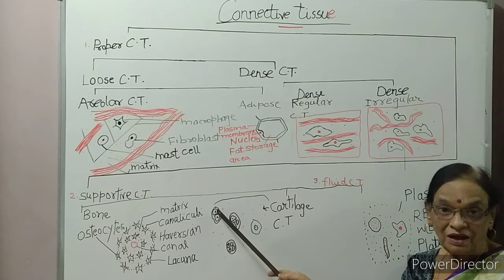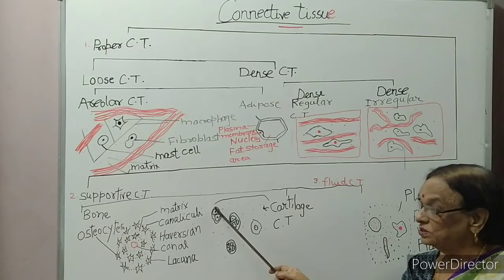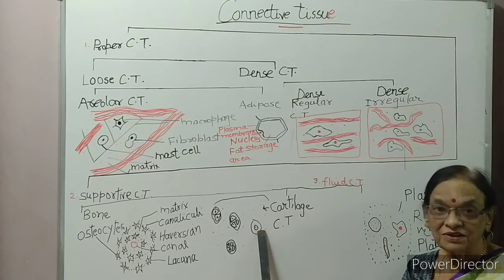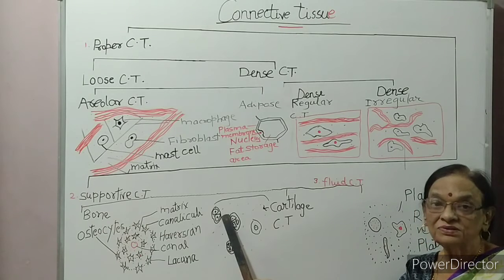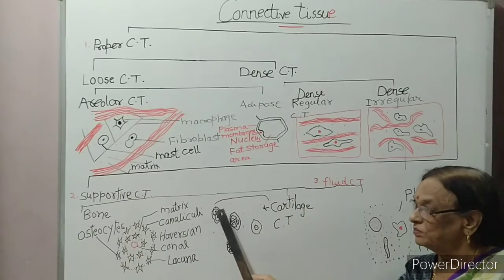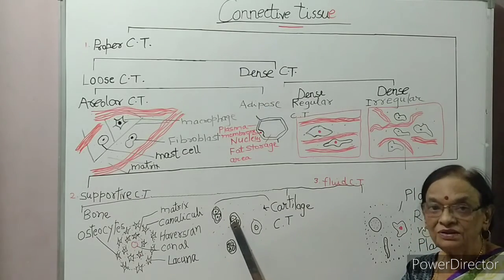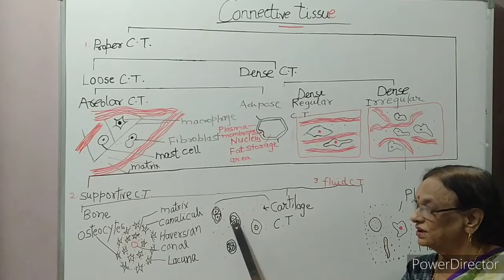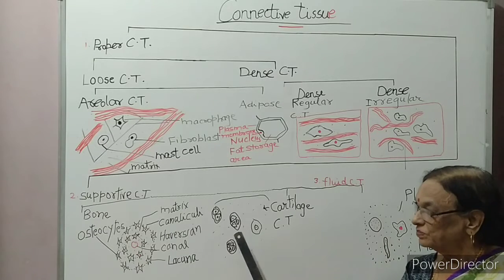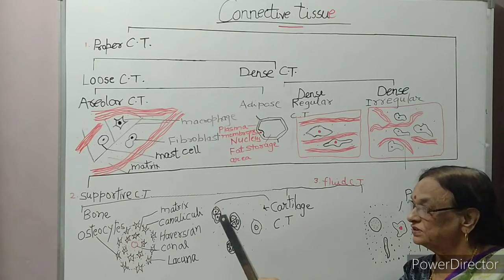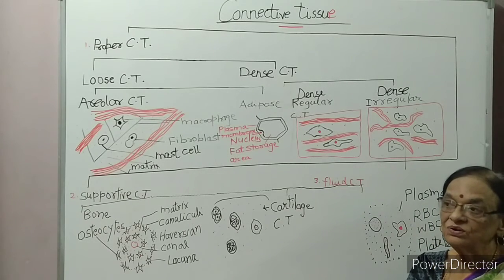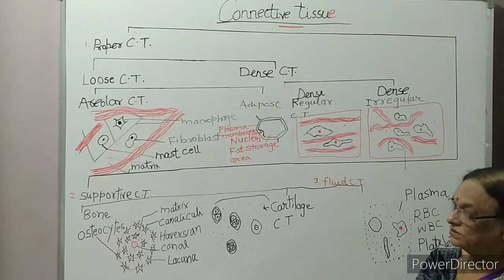Cartilage cells are also living cells, so they multiply. Here you can see a single cartilage cell. It undergoes mitosis, producing two cells. How are three cells formed? One cell remains undivided and the other cell undergoes mitosis, forming two cells. Then four cells: both cells undergo mitosis, producing four cells. So it is the cartilage.